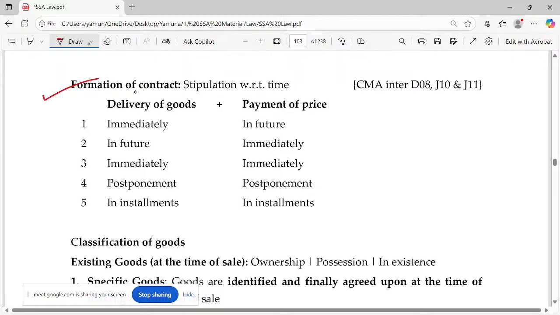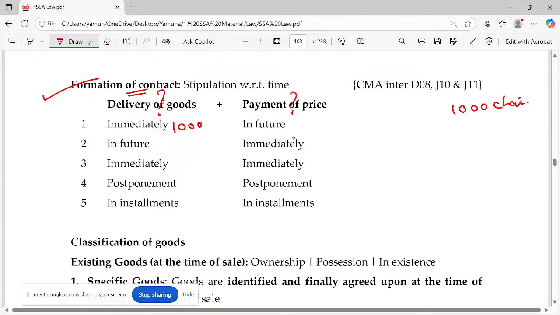This is the normal one, formation of contract: when the goods will be delivered, when the payment of price will be done. Just remember, I'm ordering 1,000 chairs. It will be delivered immediately. Delivered immediately means all the 1,000 chairs will arrive before you reach home. You don't need to worry; it will arrive by the time you get home.